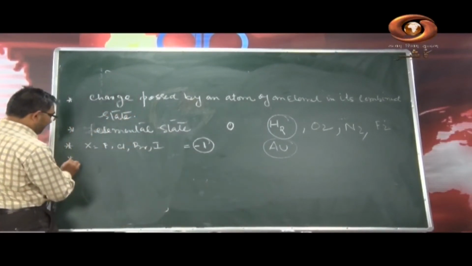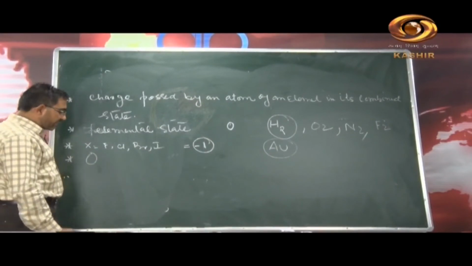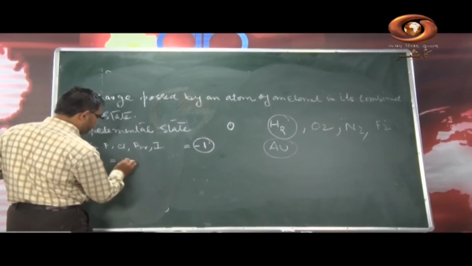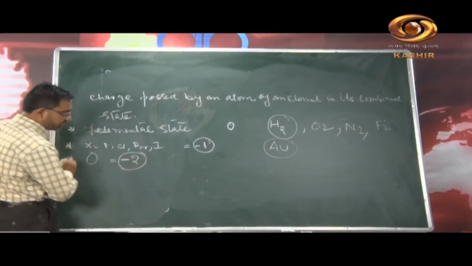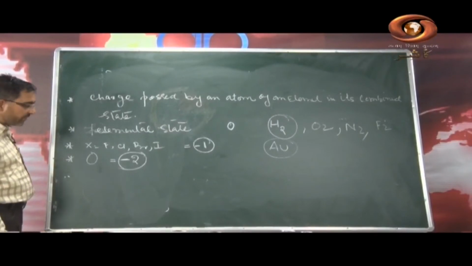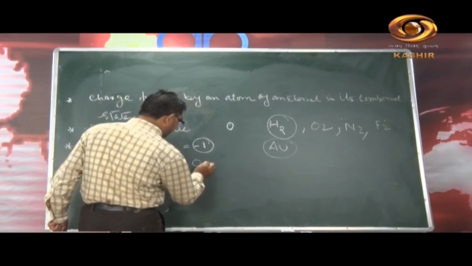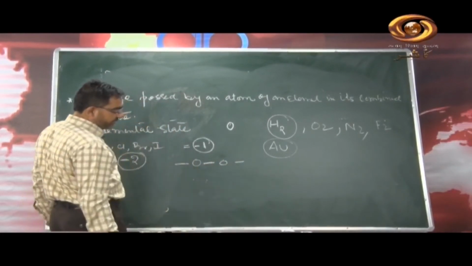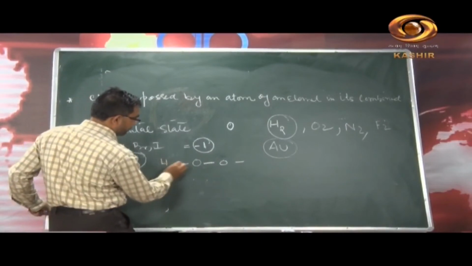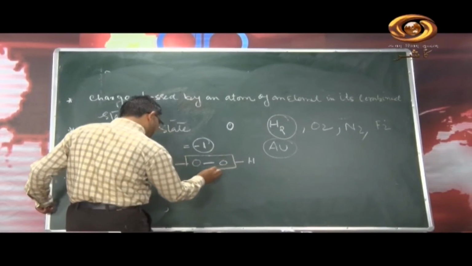Number third, if we take oxygen, oxygen in the combined state has generally -2 oxidation state. There are certain exceptions, like if it is in the peroxide linkage, say we have hydrogen peroxide HOOH. Here this oxygen is in the peroxide linkage.